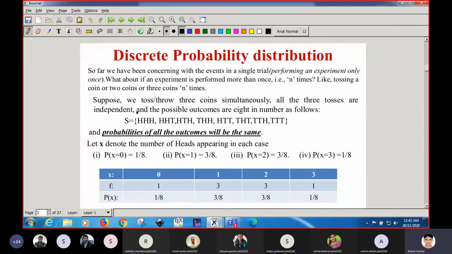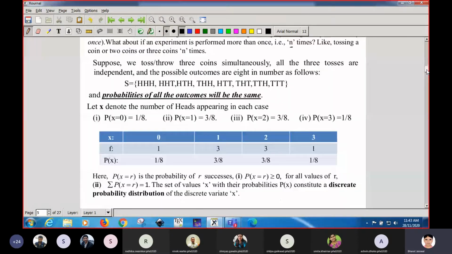So let me show this one. So far we have been working on a single trial, that is, throwing once. Now we are given trials and we perform them n times, tossing 2 coins, 3 coins, and so on. The question is, what would be the different values of the discrete variable? I have given you an example like this. This is the case that I have discussed: the possibility of getting no head, one head, two heads, and a maximum of 3 heads in a single throw of 3 coins. These are the possibilities when you throw once.